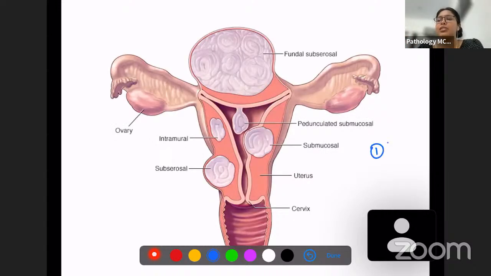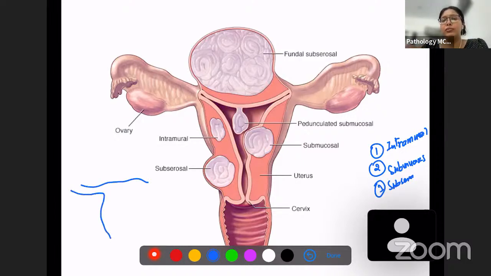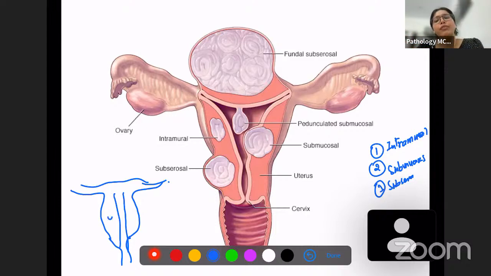First is intramural. Okay. Second is submucosal. Third is subserosal. This is the uterus. Okay. This is the fallopian tube, the endometrium, and this is the myometrium. Okay. So intramural is within the muscle. So you are going to have leiomyoma within the myometrium. So this is intramural. Okay.